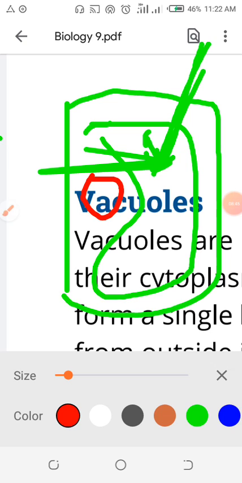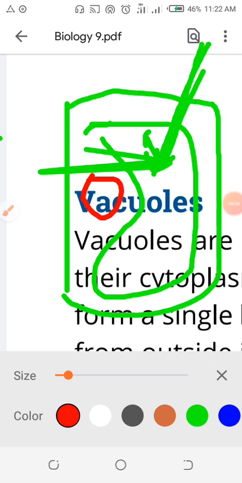When the vacuole pushes the nucleus to one side, it becomes a little hard. It can protect the cell. The pressure develops inside the vacuole. So why does pressure develop inside the vacuole of the plant cell? The reason is that the water molecules are inside. So how are the water molecules able to create pressure inside the vacuole?